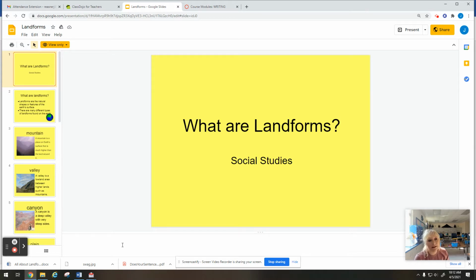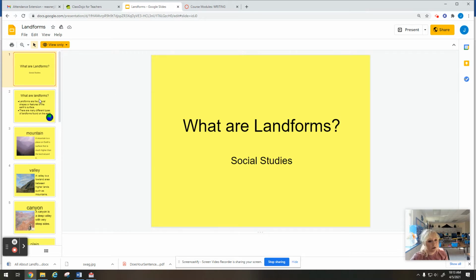So we're going to be writing about different types of landforms, and we're only going to be focusing on 5 this week. There are many more landforms than what we're going to be learning about. But before you watch the videos and start writing your paragraphs, I want to tell you what a landform is and give you a couple examples of different landforms. And that we'll be continuing learning about when we come back next week.